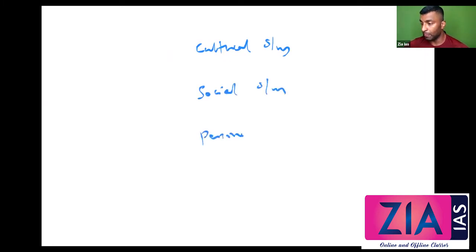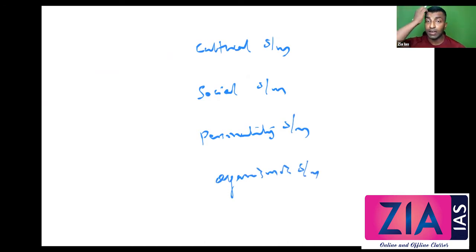So what Parson says is these action systems which we have discussed. What are the action systems? Cultural system, okay, social system, and then personality system, and then organismic system. So these action systems are in continuous interaction with each other. So these are not isolated.